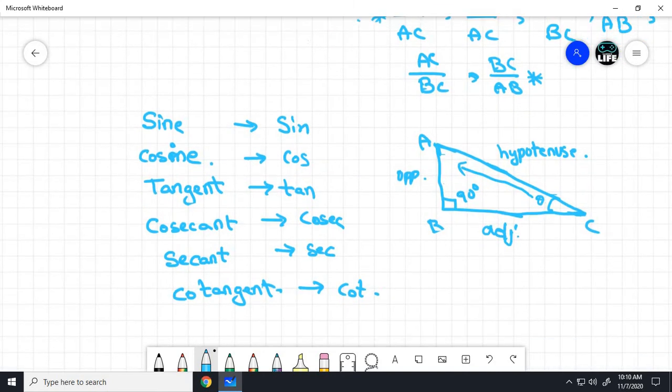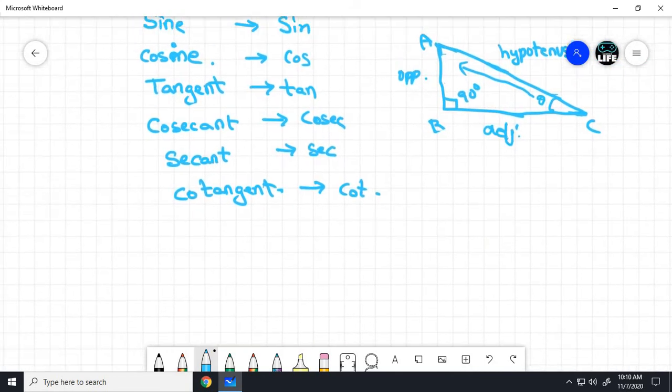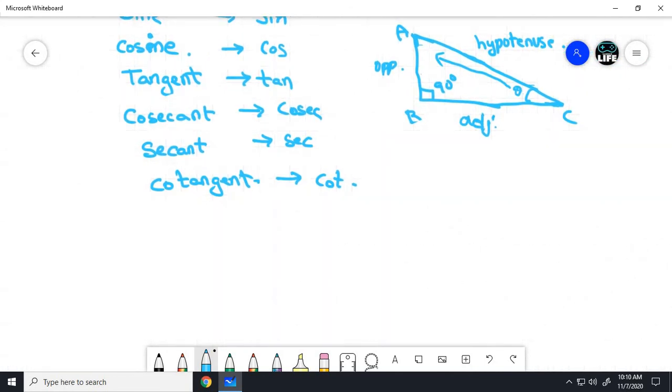Now, as we have written the ratios, let us write the ratios again.